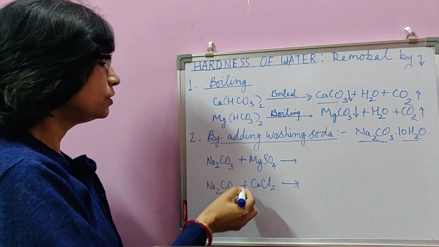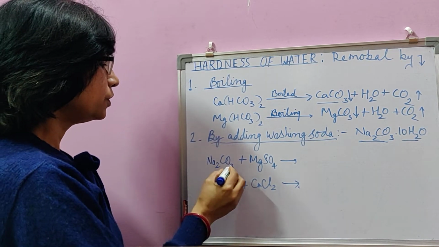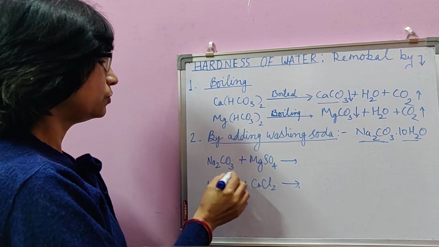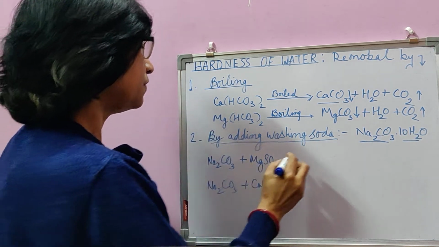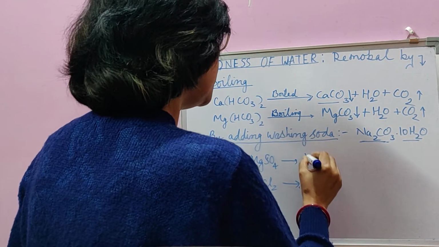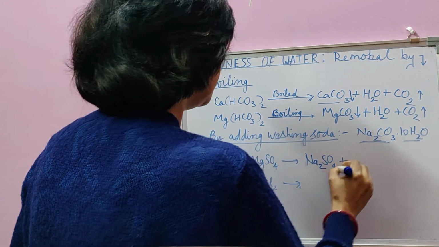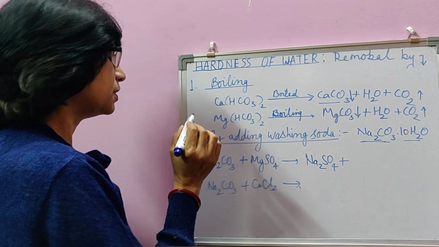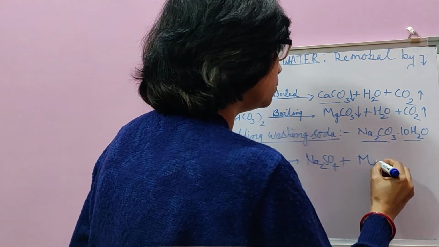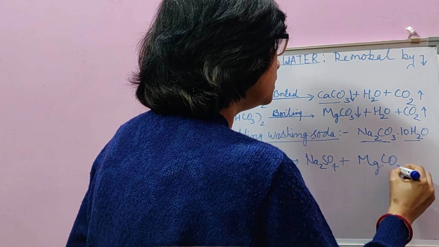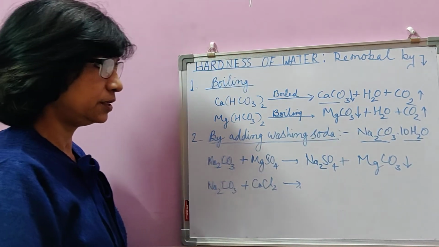Water has no role to play in the reaction. So sodium carbonate of the washing soda reacts with magnesium sulfate to form sodium sulfate, Na2SO4. And magnesium will combine with carbonate to form MgCO3, which you are already told is an insoluble white precipitate.